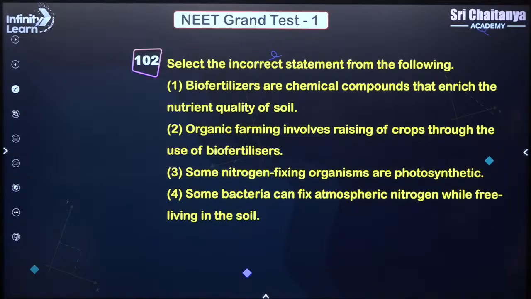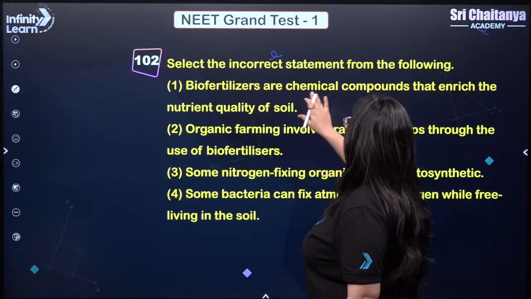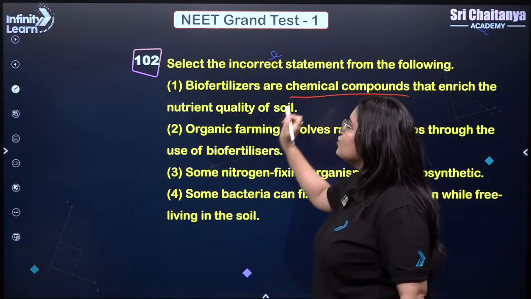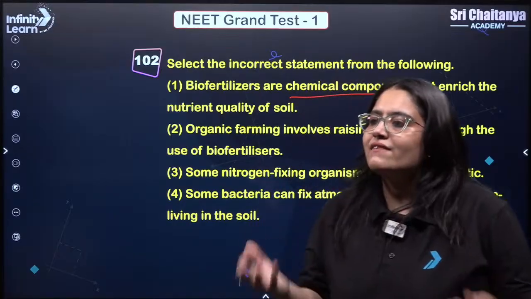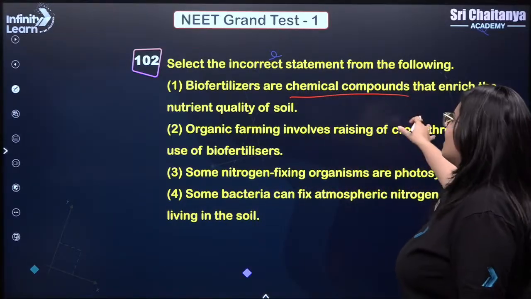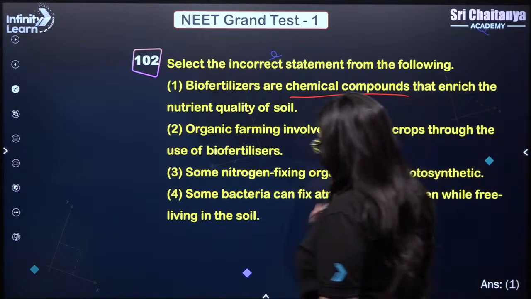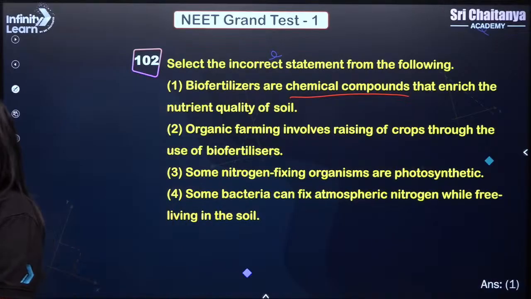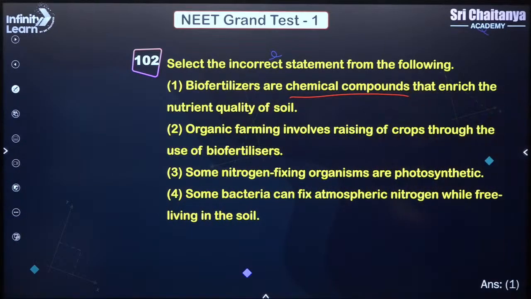Next. Select the incorrect statement from the following. Very simple. Biofertilizers are chemical compounds. No. Biofertilizers you have already studied in your classes. They are living organisms, right? So they are not chemical compounds. So biofertilizers are chemical compounds that enrich the nutrient quality of soil. This is the incorrect one. Biofertilizers are the organisms that help to naturally enrich the nutrient quality of the soil.